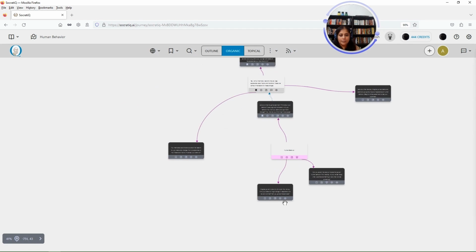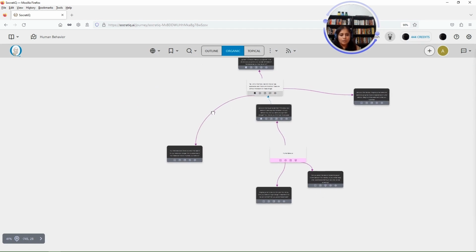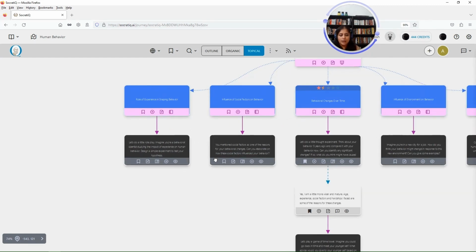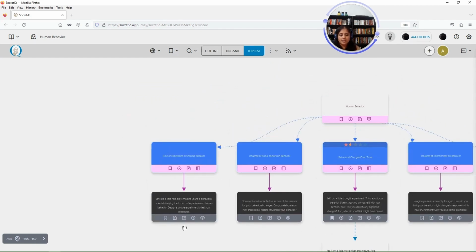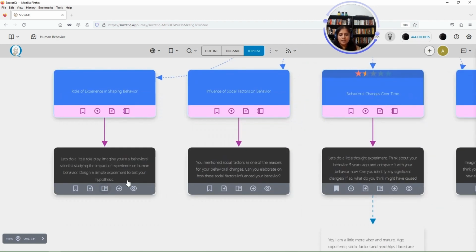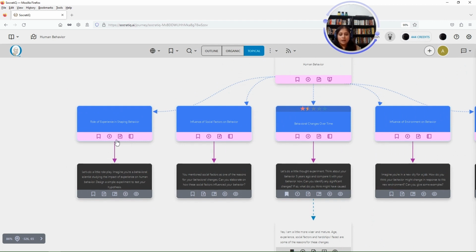So you can generate a lesson. Now, what if you want a more detailed lesson? If you want to learn in depth about these things, you would go to the topical mode and address the inquiries based on the topics. And you can answer as many inquiries in a topic to get an in-depth understanding of that particular topic. You can see that there is a generate guide option for the topic. In an inquiry, it's generate lesson. In a topic, it is generate guide.